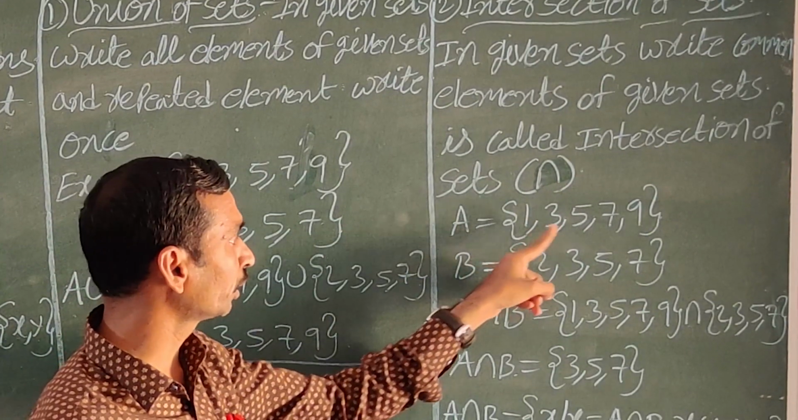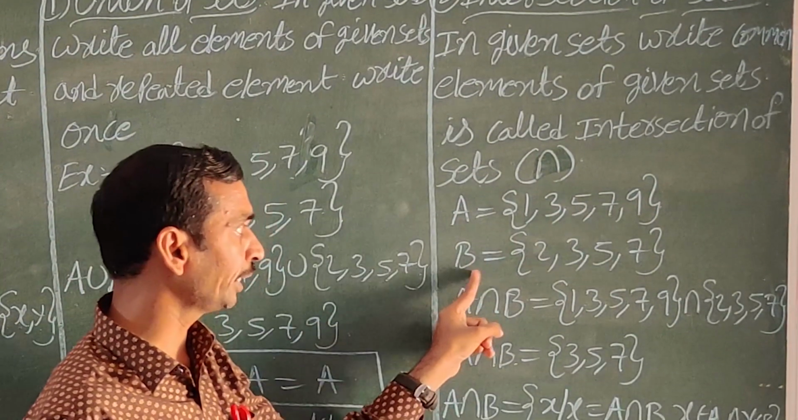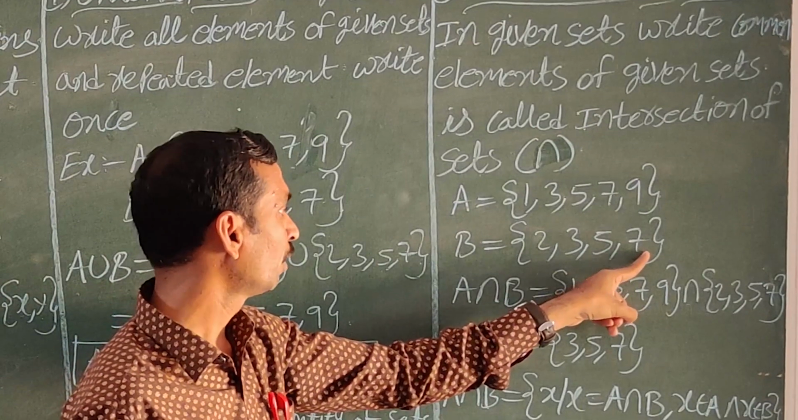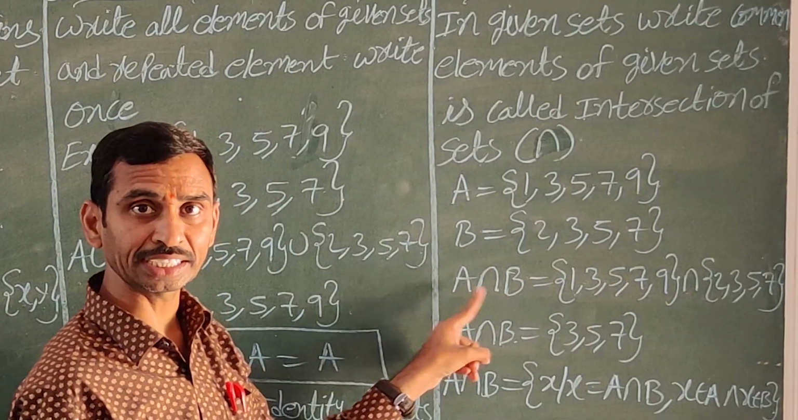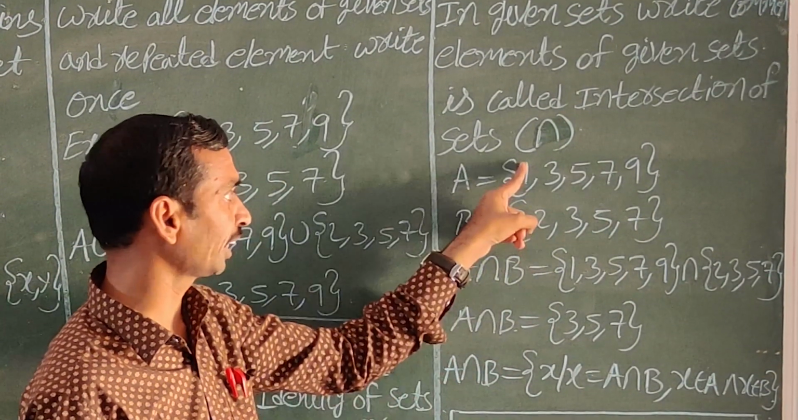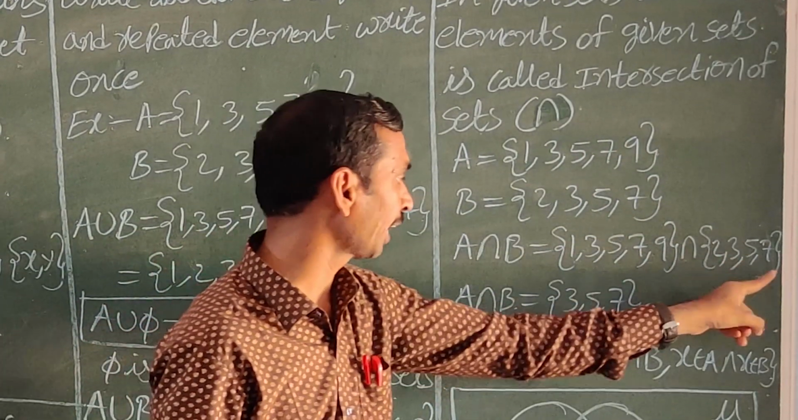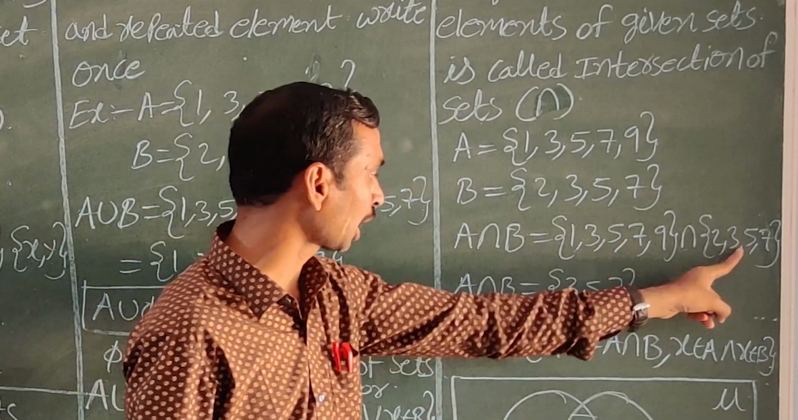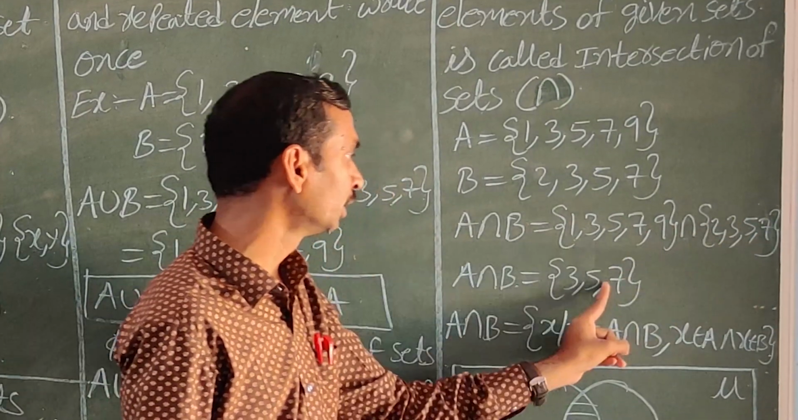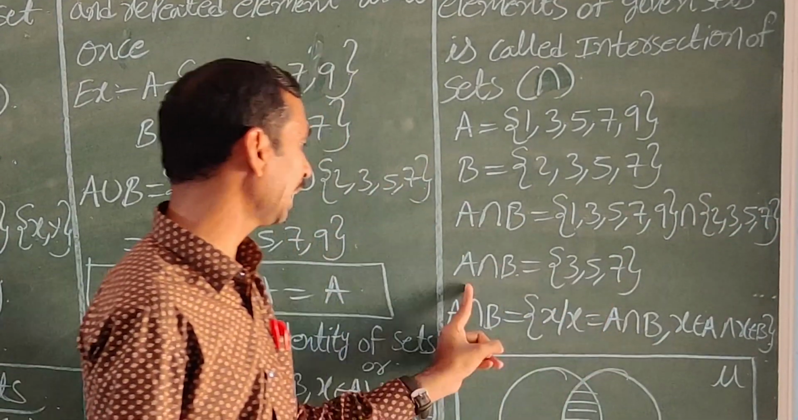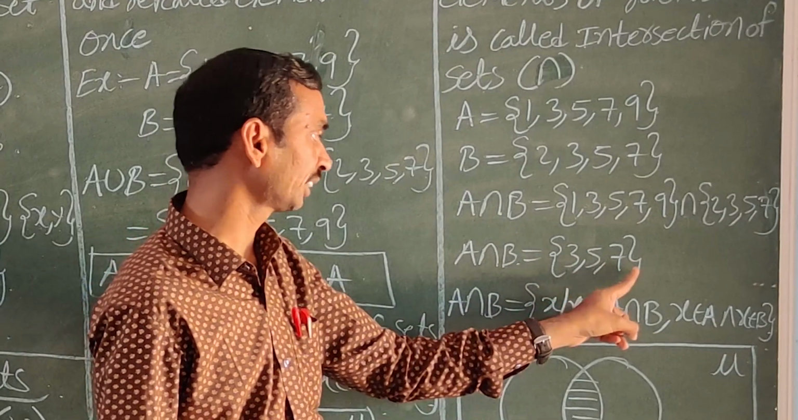A is equal to {1, 3, 5, 7, 9} and B is equal to {2, 3, 5, 7}. Okay. Now we can find A intersection B, which is the first set {1, 3, 5, 7, 9} intersection {2, 3, 5, 7}. What are the common elements? 3 is a common element, 5 is a common element, 7 is also a common element. A intersection B is equal to {3, 5, 7}.